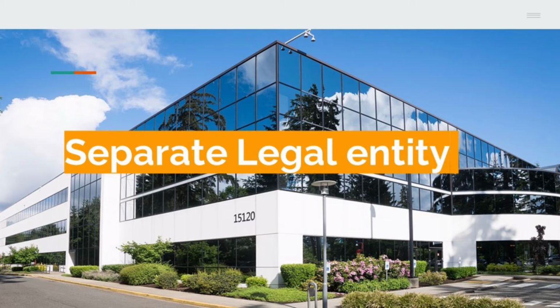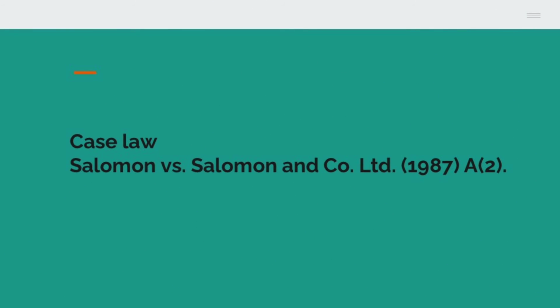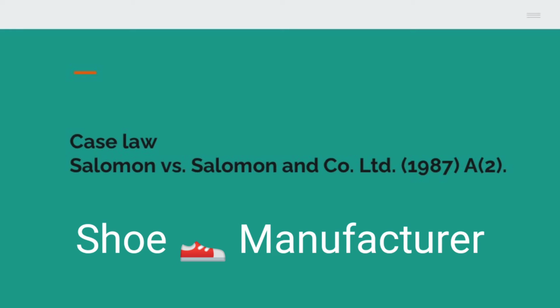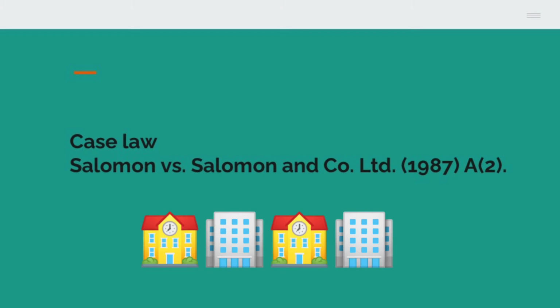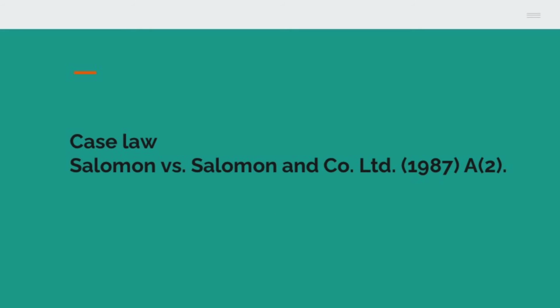I am introducing the facts. Here, one person was there. His name is Mr. Solomon. He was a shoe manufacturer and he had a business in very sound condition. He was a single person manufacturing and doing shoe business. Now he wants to form a company. He formed a company named Solomon and Company Limited. Why? He wants to start a business now, a limited company.